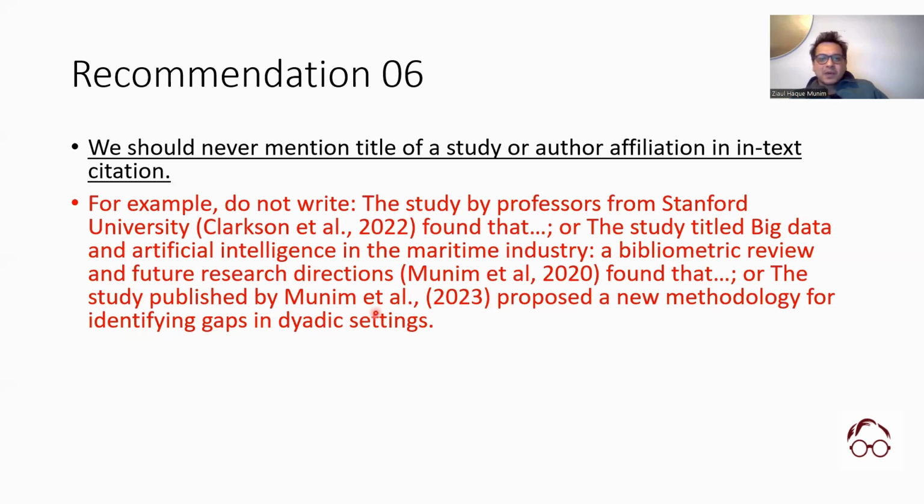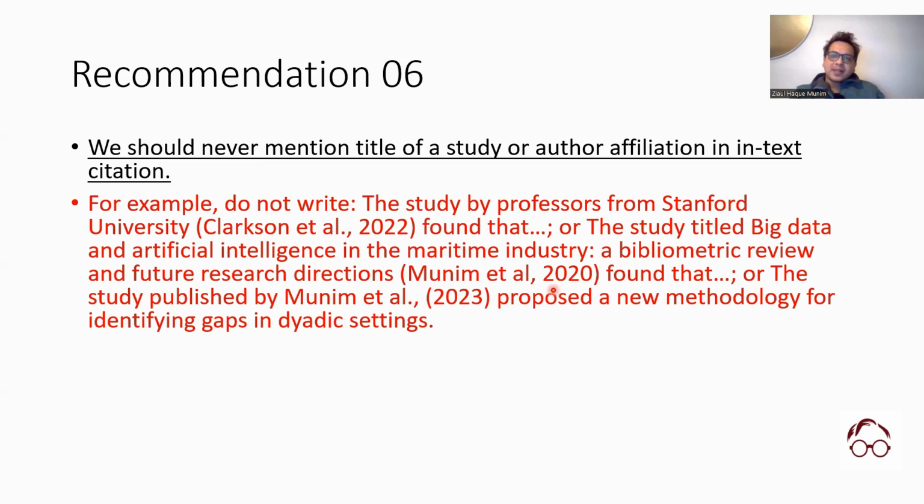Or the study published by Munim et al. 2022 proposed a new methodology for identifying gaps. So we don't really have to say the study published by Munim et al., right? We could just say Munim et al. 2023. People understand that it's a study published by Munim et al. So you don't have to tell it. So we are just misusing space in the text, okay? By putting this unnecessary information.